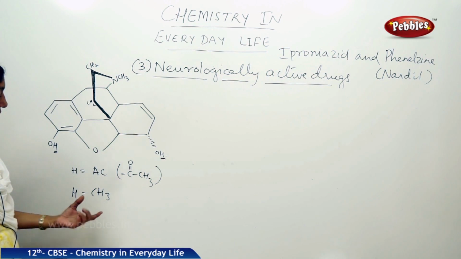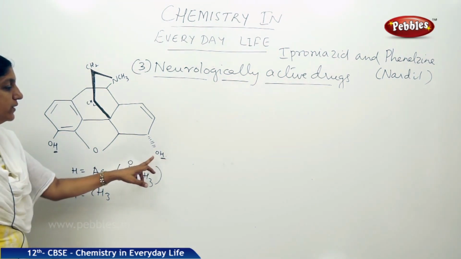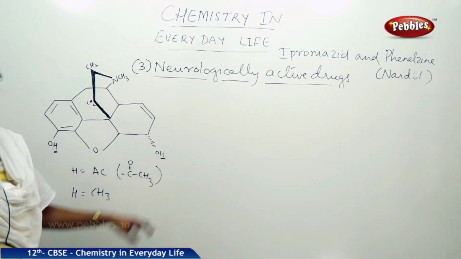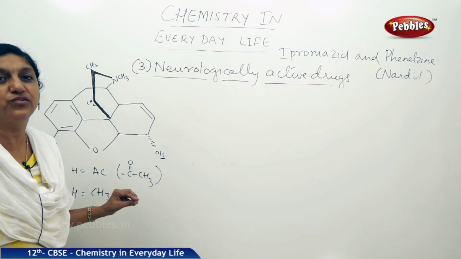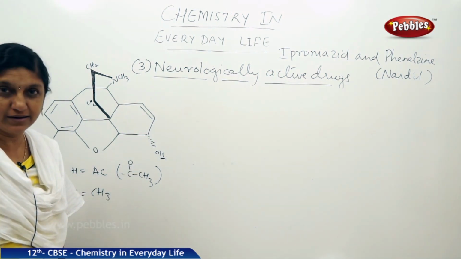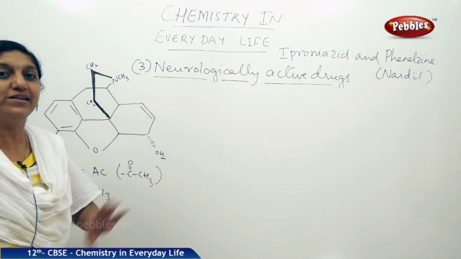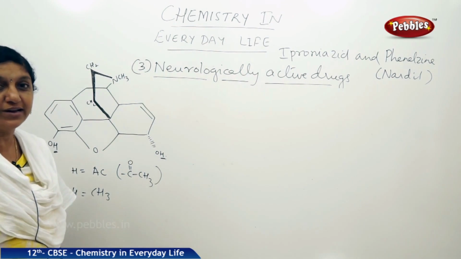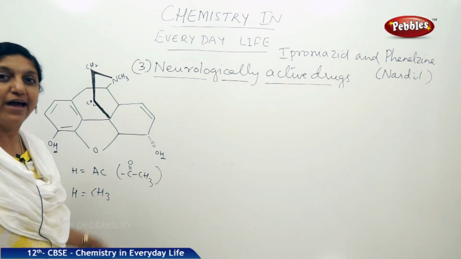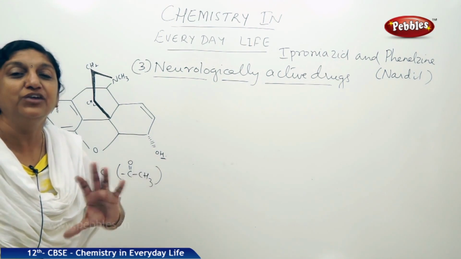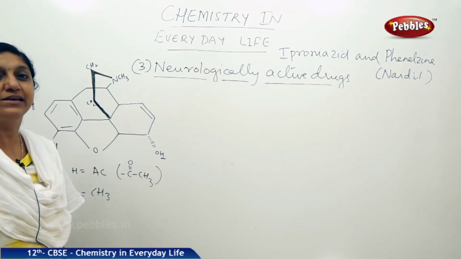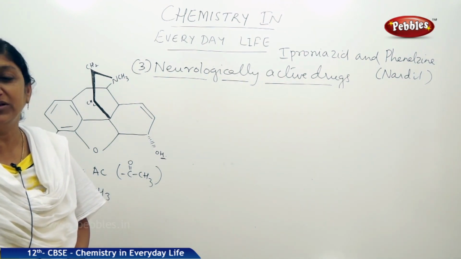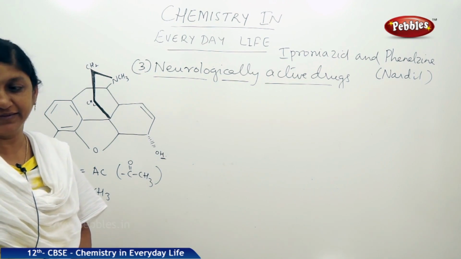And similarly, in codeine, you have the OCH3 group. That means instead of OH, in codeine you will write OCH3. So this is how there are slight changes in the structure of these 3 narcotic drugs. So as we have seen, structural similarity of the drugs leads to a similar mechanism of action inside the body. So drug action also is similar if they are structurally similar, right? Now let us talk about another important class of drugs which are called antimicrobials.